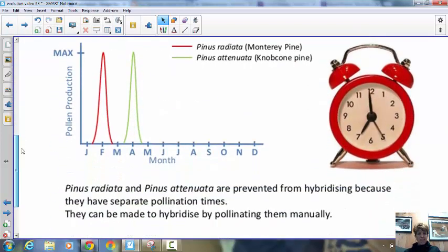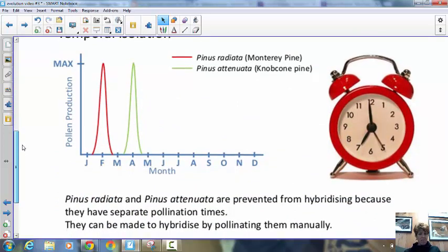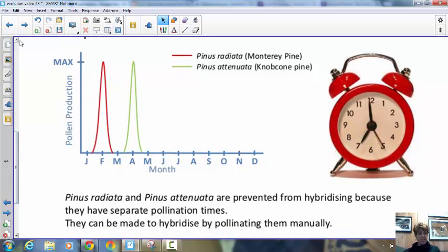Or here's another one, and these are 2 different types of pine trees. And so these pine trees have their pollination in different months.